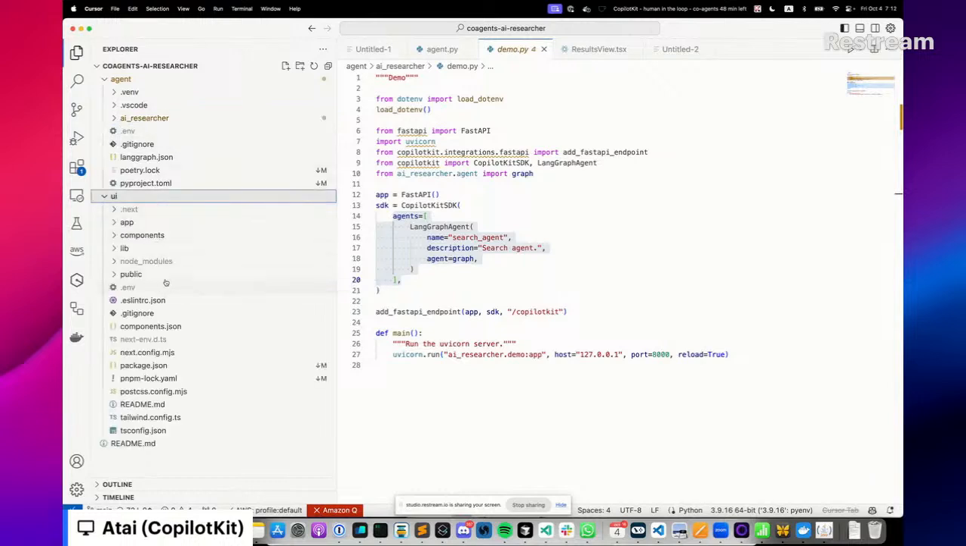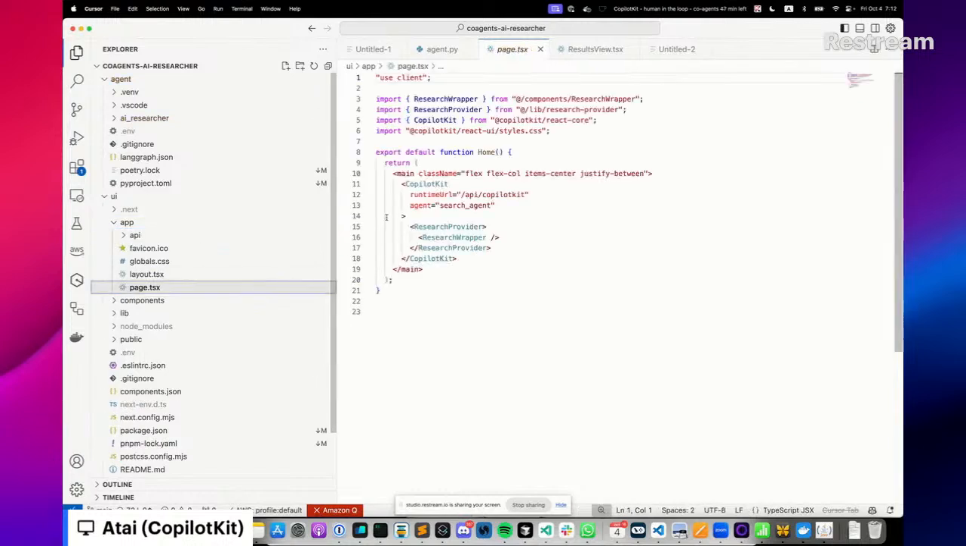Now on the other side of the Python side, first you have an application. How does it even know that it's connected to CopilotKit? The first thing you do is you wrap your application in a CopilotKit provider. This CopilotKit provider has, in this case, a runtime URL.